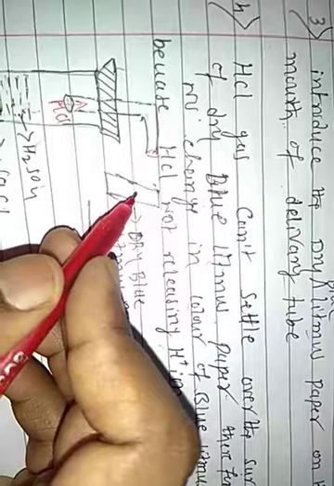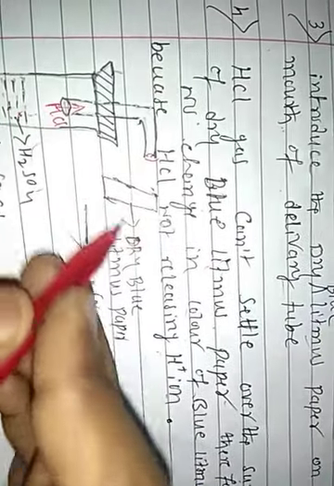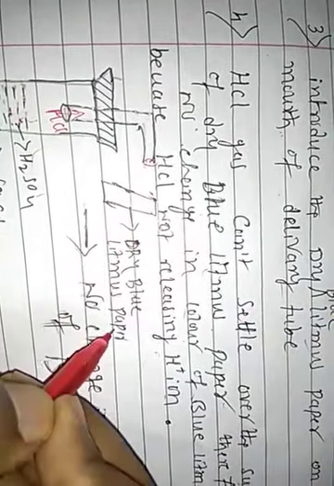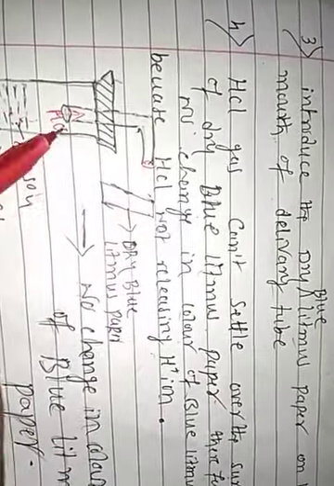we introduce dry blue litmus paper at the mouth of the delivery tube. Then HCl gas cannot settle over the surface of the blue litmus paper, right? It cannot settle because no reaction occurs here. It is completely dry.